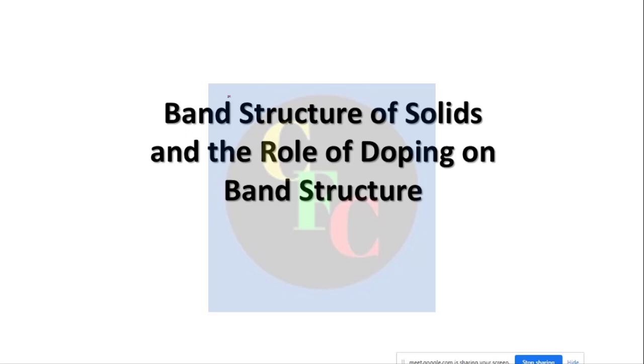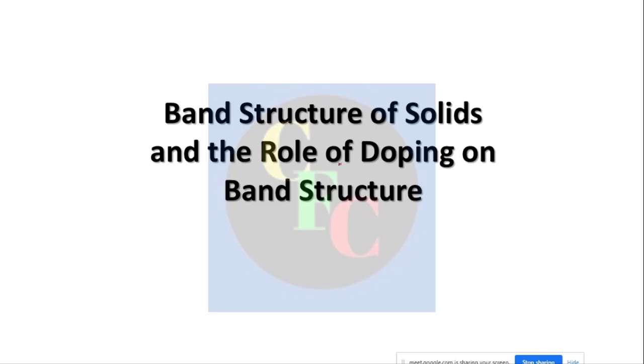Okay, so today we'll start the last part of our first module, that is atomic structure, and this will be a small lecture, smaller than the other ones. It is about the band structure of solids and the role of doping in band structure. So doping and band structure you were already introduced to, I think, at your plus 2 level, but let's see if we can find out some new aspects of this band structure and doping.